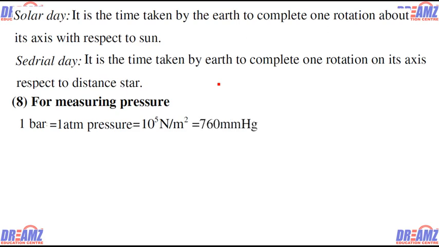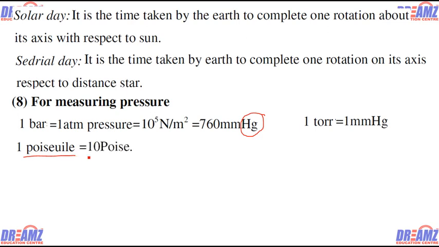It can also be written as 76 centimeter of mercury or 760 millimeter of mercury, where Hg is the symbol of mercury. Next, one torr means 1 millimeter of mercury. It is also a unit of pressure. Poiseuille is a very important scientist for us. One Poiseuille means 10 poise. It is also a unit.